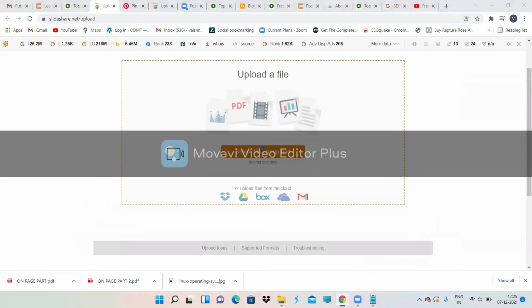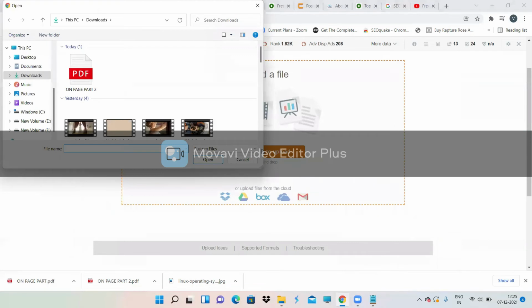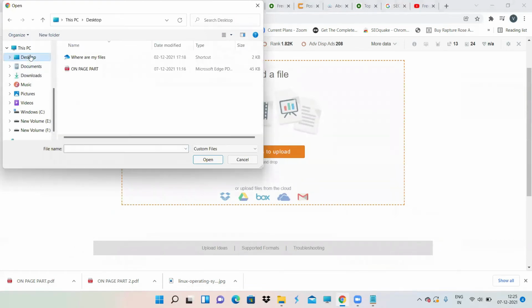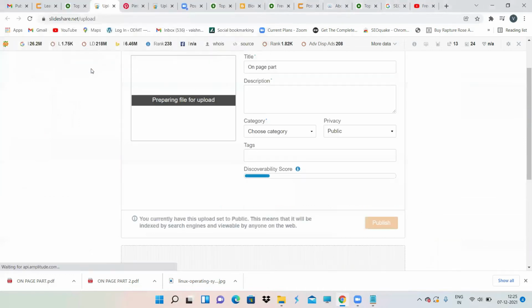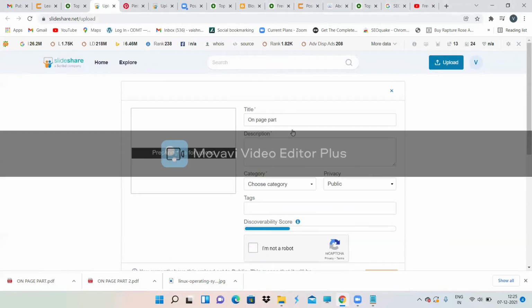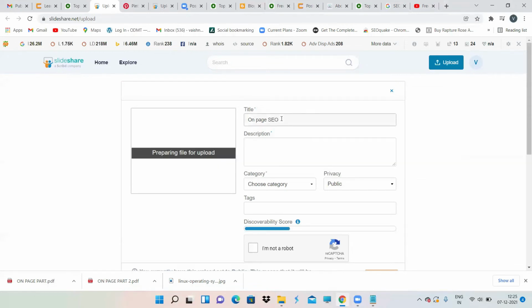Here, select files to upload. Whatever file you have with you, you can just upload it. I have already converted one of my notepad files into PDF, so I'll just upload this particular file over here. Everything is the same as image submission. You have to enter a title, enter a description, and choose a category. That's it. If you want to change the on-page SEO, you can give some description.